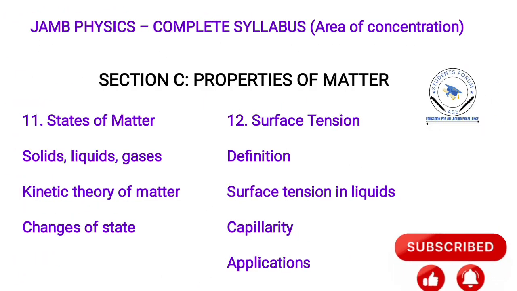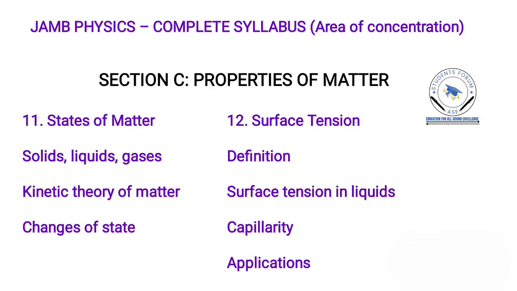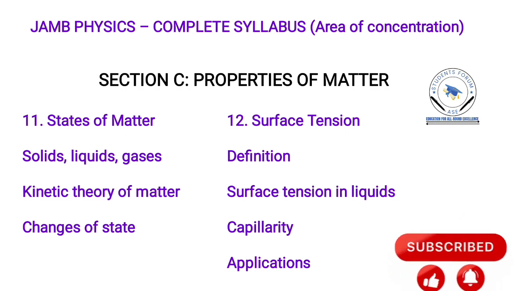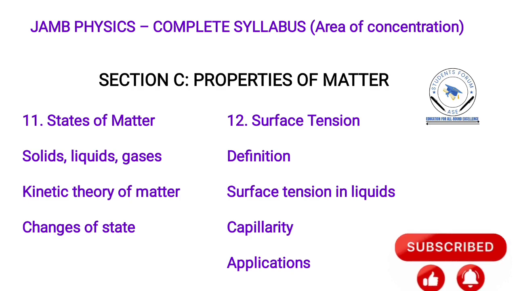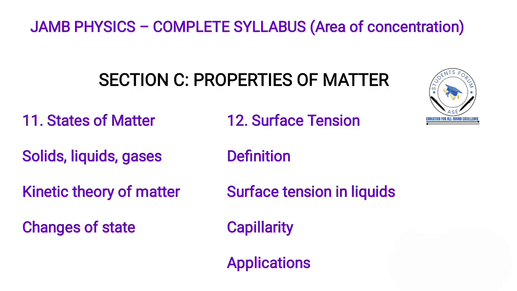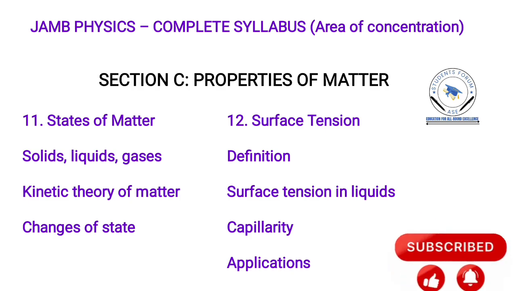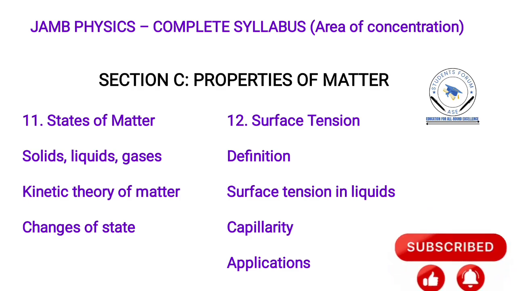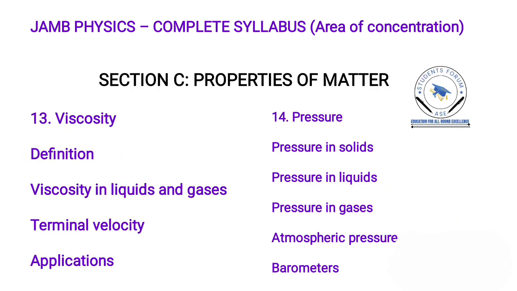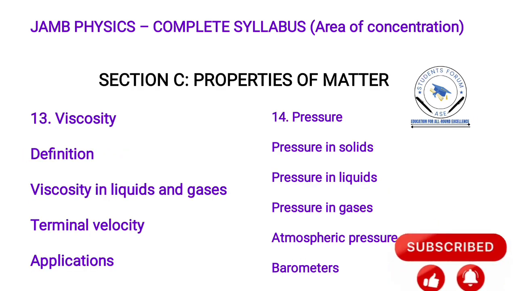So now the third aspect, which is section C, we have properties of matter. Here we have states of matter: solid, liquid, and gas, the kinetic theory of matter, change of states, and also surface tension: definition, surface tension in liquids, capillarity, and applications. Under section C, we also have viscosity.